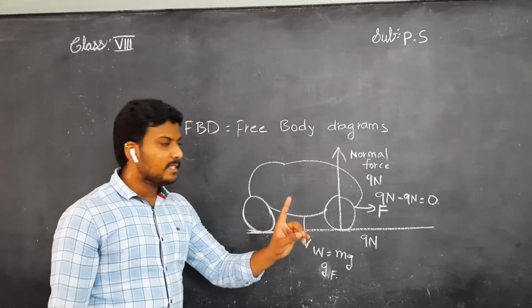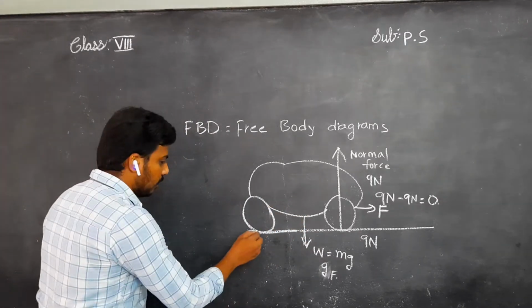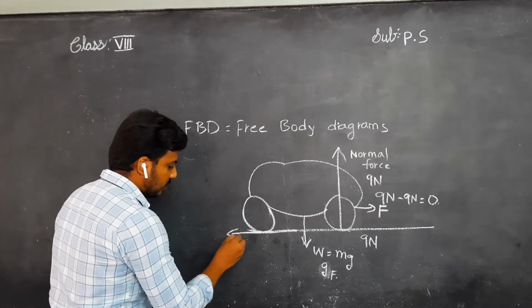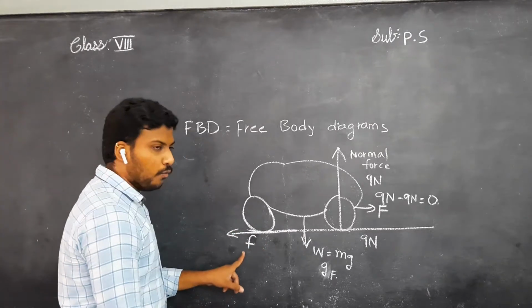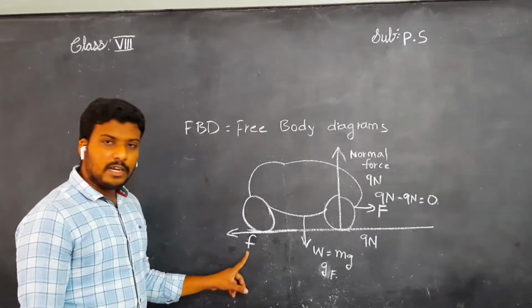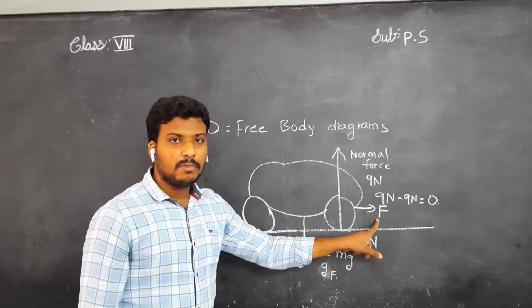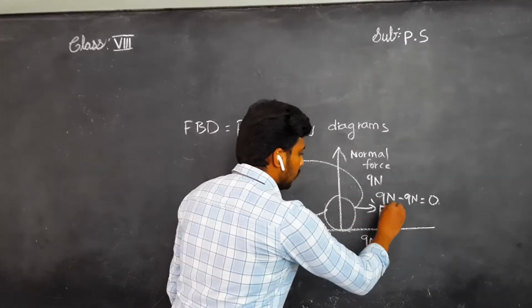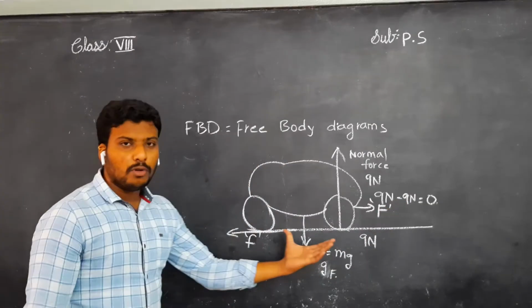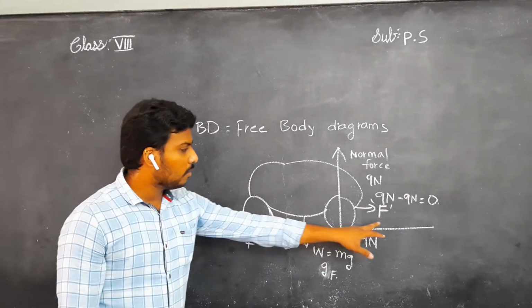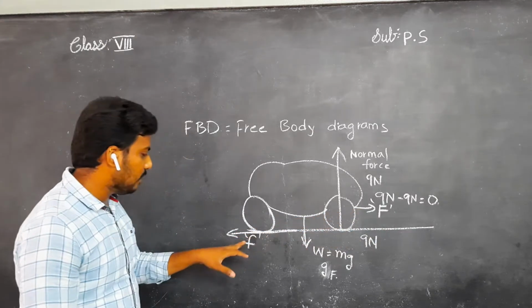And one more force is acting, that is what? Frictional force. Frictional force is denoted by the letter small f. Here, capital F is nothing but the thrust force, children. Okay, here too there are two forces acting. One is the thrust force and the other one is the frictional force.